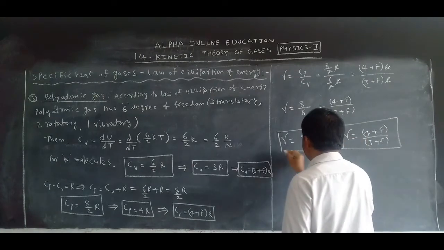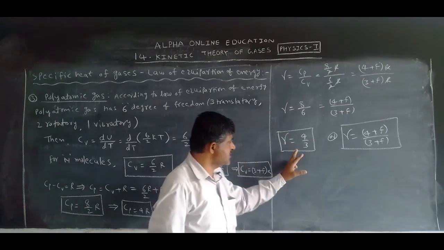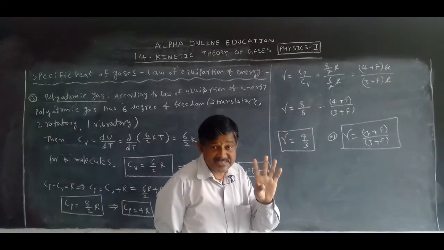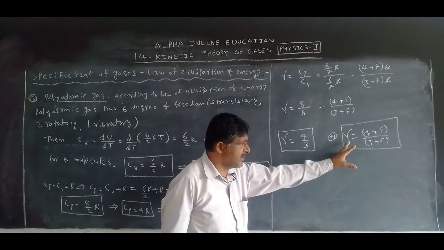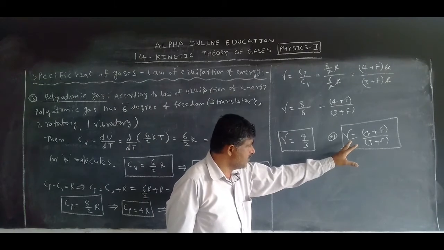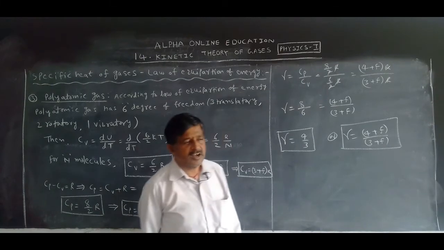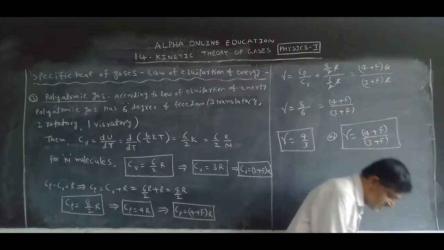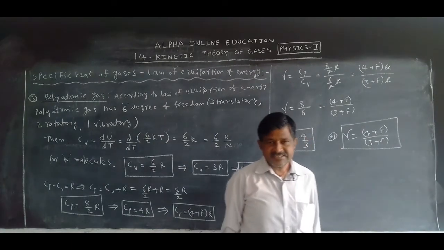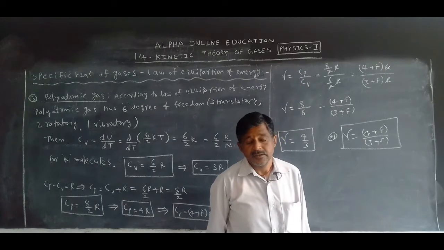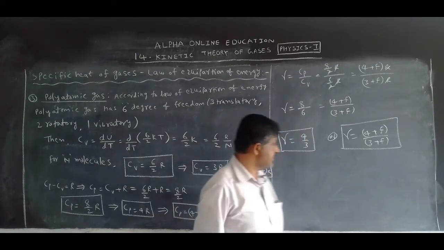What is the gamma for polyatomic gas? Gamma for polyatomic gas is 4 by 3 if it has 6 degrees of freedom. If it has more than 6 degrees of freedom, what is the gamma for a triatomic or polyatomic molecule? Gamma is equal to 4 plus F by 3 plus F. This equation, 4 by 3, is for a polyatomic gas with 6 degrees of freedom. If it is more than 6 degrees of freedom, the gamma is 4 plus F by 3 plus F.